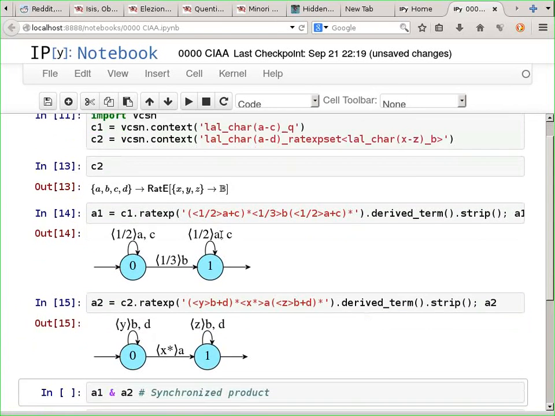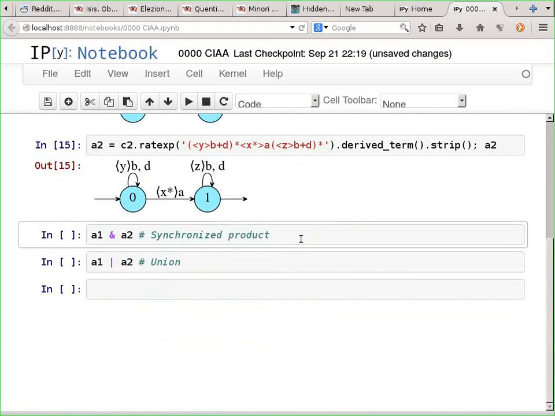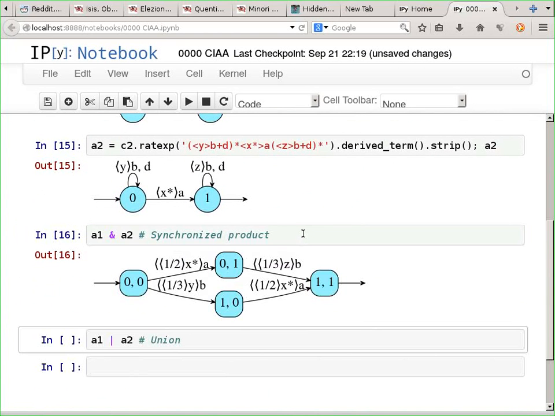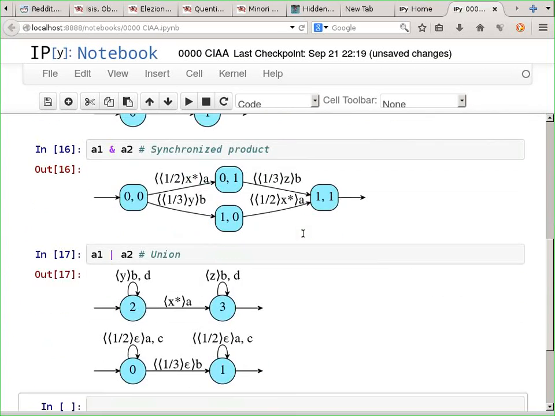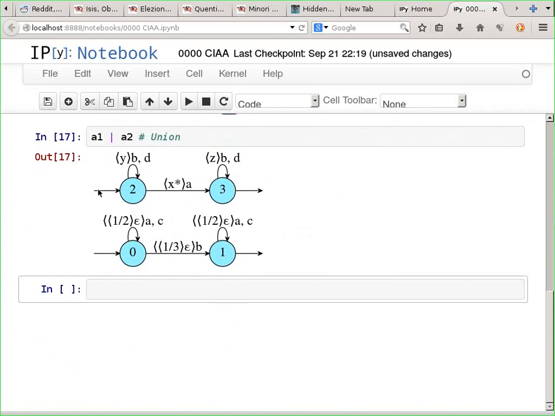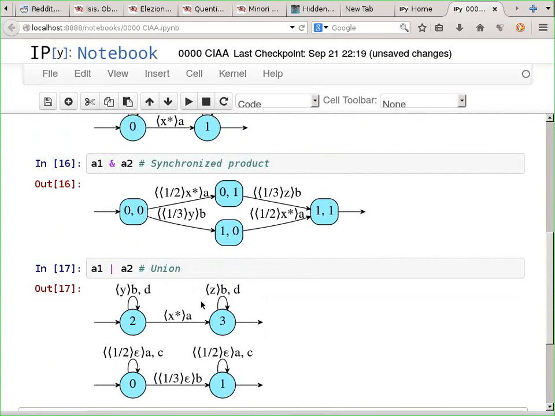This is the result, and now we can try and compute the synchronized product over them, and this is the result. The union is what you can expect. Okay, the union here has two initial states and two final states, which is again expected. It is not a sum.